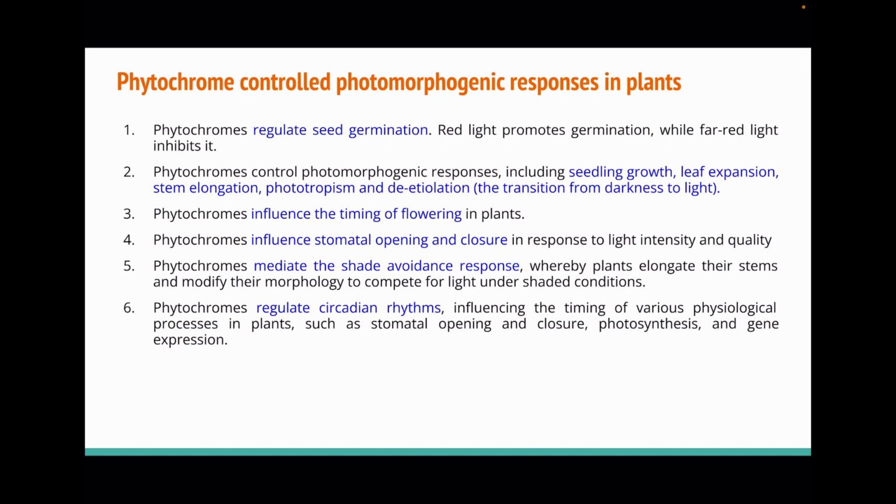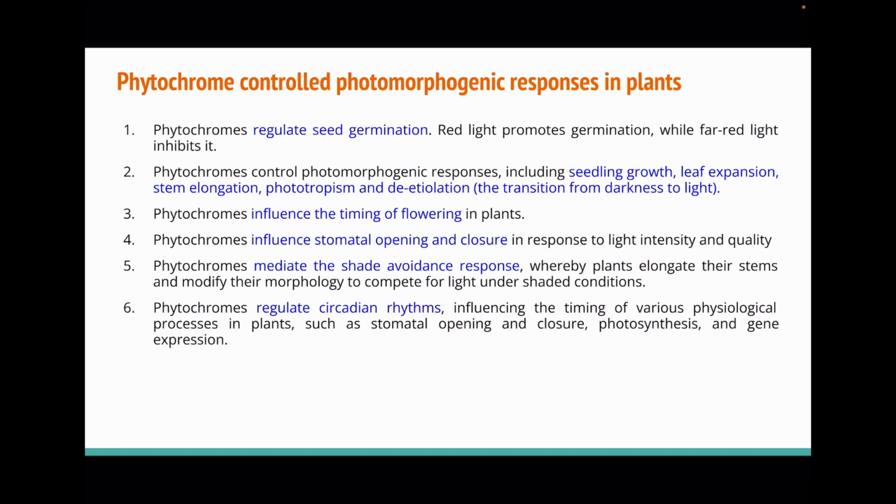For example, in photoperiodism, I have told you that long day plants flower in long day conditions. During long days, PR form is converted into PFR, and PFR is the physiologically active form which promotes flowering in long day plants. Remember that PFR promotes flowering in long day plants whereas PFR form inhibits flowering in short day plants. Phytochromes also influence stomatal opening and closure according to light intensity and quality.